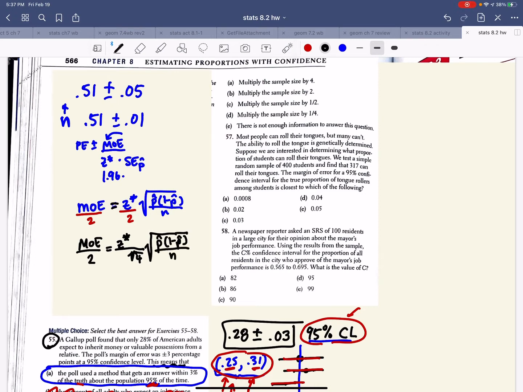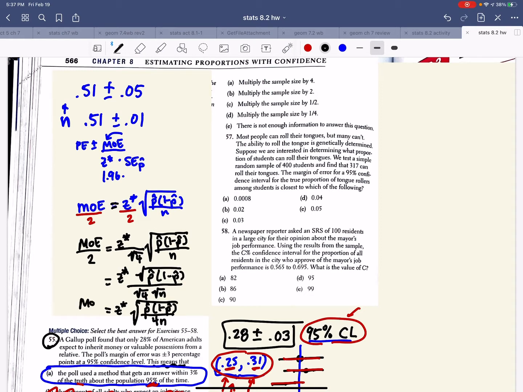Now, if I continue to think about that, I could write z star, right? The top is the square root of p hat 1 minus p hat. The bottom is the square root of 4 times the square root of n. And again, last but not least, I could think of this as the square root of p hat 1 minus p hat all over 4n.